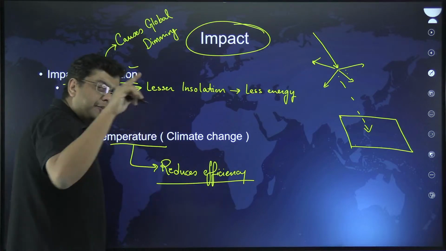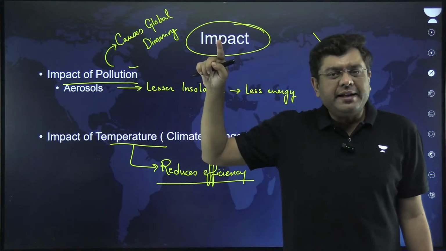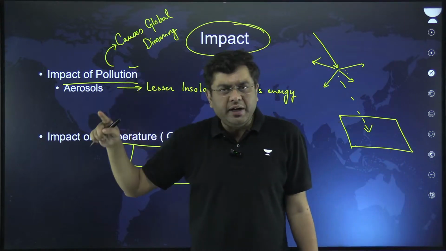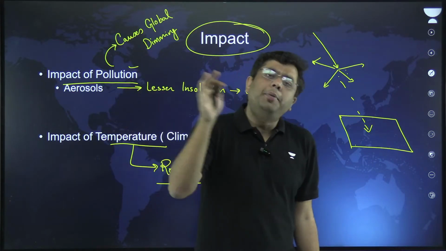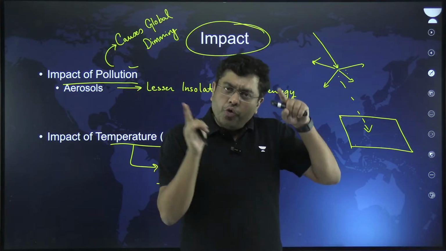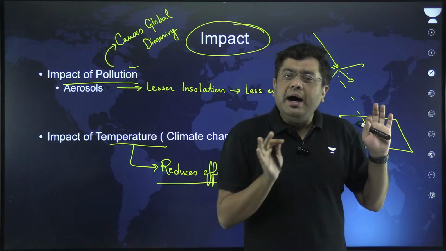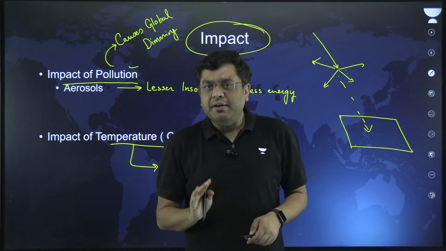So it is a kind of vicious cycle, isn't it? Greater pollution will lead to greater warming, and pollution will also reduce the efficiency. So overall, both of them are reducing the efficiency of solar power generated in our country.